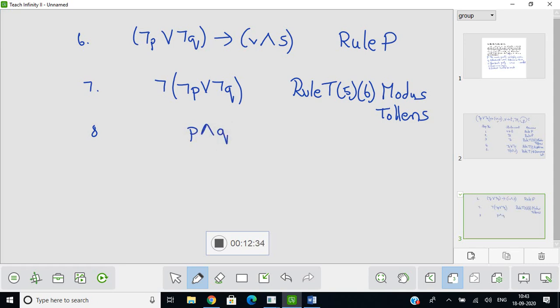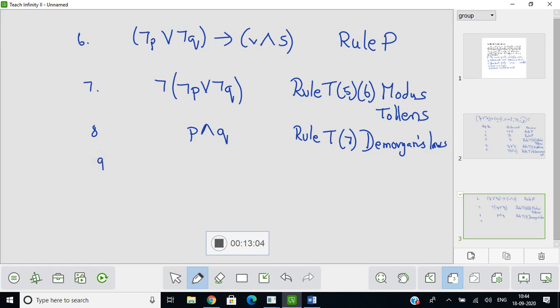Applying De Morgan's law, that is, I am applying rule T. Where am I applying rule T? On 7, and I have used De Morgan's laws. So having got P and Q, I can simplify this.